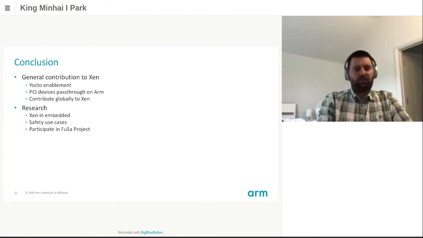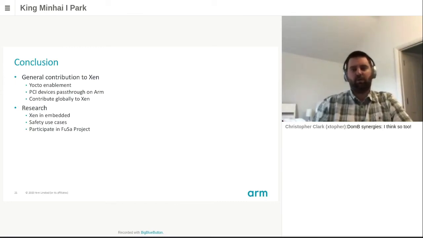So let's conclude. This year, ARM will contribute more and more to Xen. This will be through Yocto enablement of Xen and our work on PCI device pass-through support on ARM that we will contribute to Xen. But also more globally by contributing and participating more and more in the Xen project, as Robin already mentioned. We will also start some research projects targeting the enablement of Xen in embedded and safety use cases. The safety island is one example of this. We also started to participate in the Xen FuSa project, which is looking at Xen safety certification.